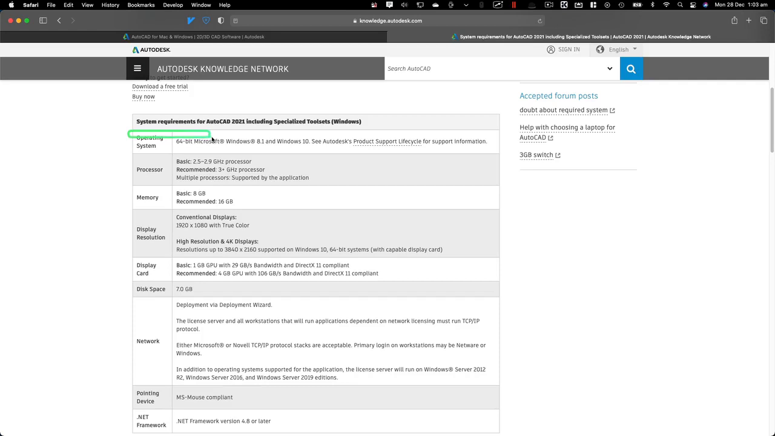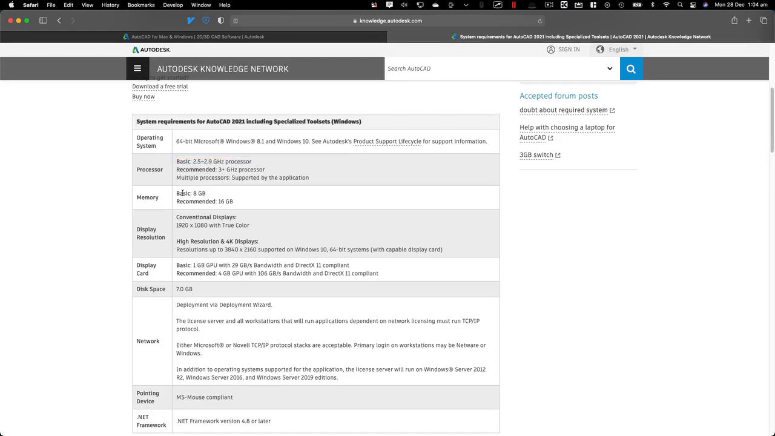In terms of operating systems, we can use Windows 8.1 and Windows 10. Processor, which is the most important one, you need to make sure you have a strong processor. Recommended is a 3.0 plus gigahertz processor. My experience has been really good with a processor above 2.4 gigahertz. So it depends on how much your budget is. You can do your basic 2D drafting in AutoCAD anywhere from a 2.5 to 2.9 gigahertz processor as well.